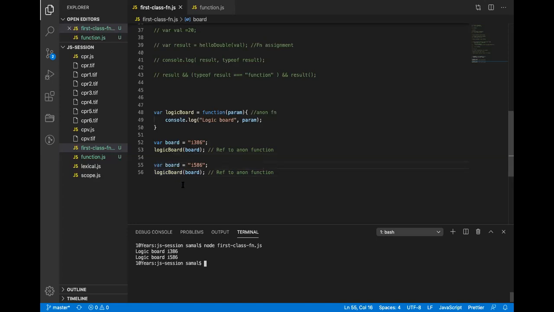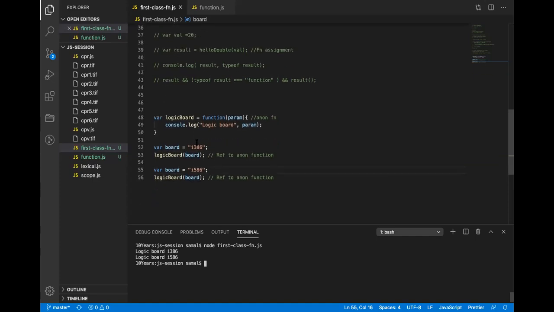So the beauty of function assignment is you can have multiple variables pointing to the same function. Just like with variables, when we did var a equals 10, and then var b equals a, what really happened here? Not point, copy.